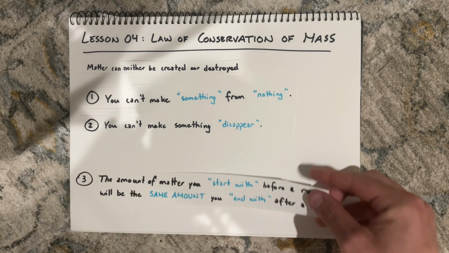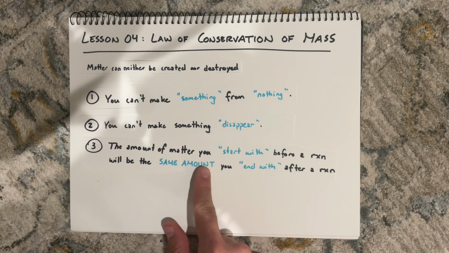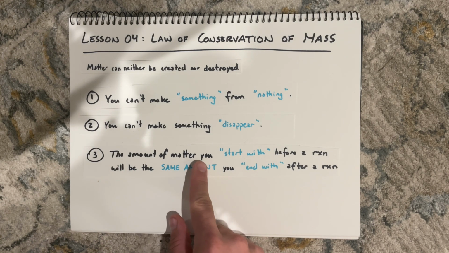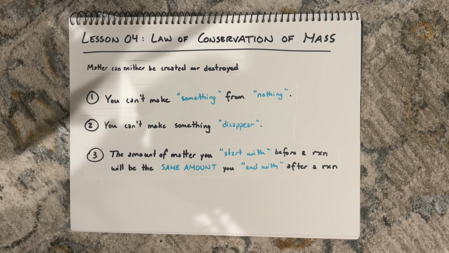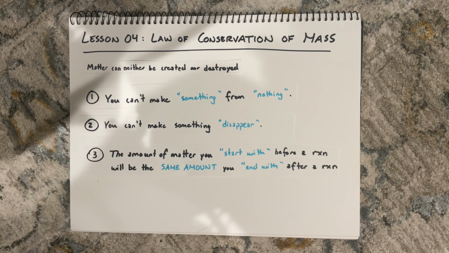And the last thing is really a summary of those two things. The amount of matter that you start with before a reaction happens will be the same amount of matter that you end with after the reaction.